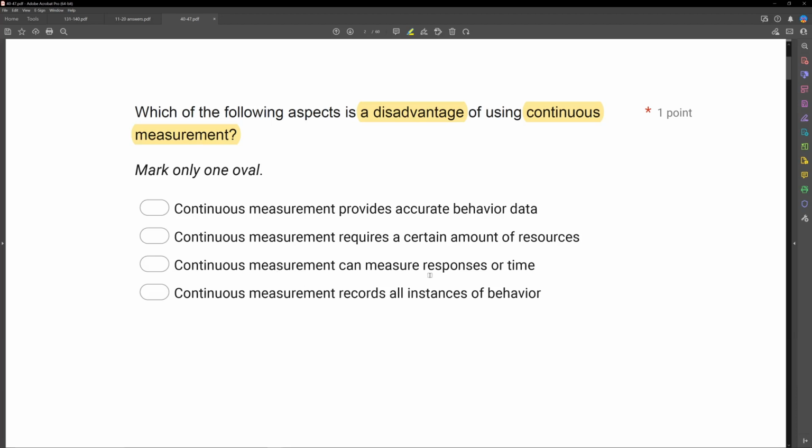C, continuous measurement can measure responses over time. Well, that's an advantage, right? It's very flexible. And then D, continuous measurement records all instances of behavior. Again, that is an advantage, right? Continuous measurement captures all instances of behavior, which is one of the reasons we use it. The only disadvantage here of using continuous measurement is that it requires a certain amount of resources. If you don't have the time, the money, or the people, you're probably not going to want to use continuous measurement.